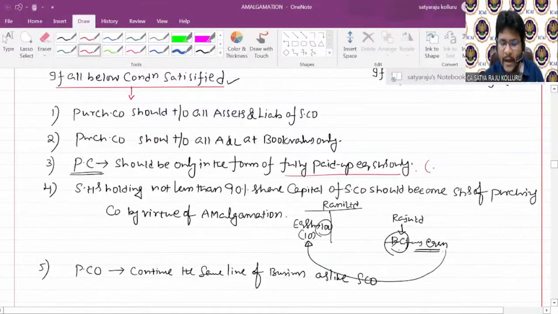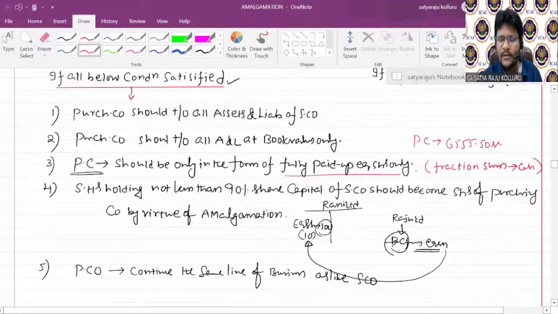For fraction of shares, you may pay cash. What is the meaning of fraction of shares? For example, I calculated purchase consideration, and it came around 6,555.50 shares. I cannot issue 0.50 share, right? For such 0.50 share, you can pay the cash.